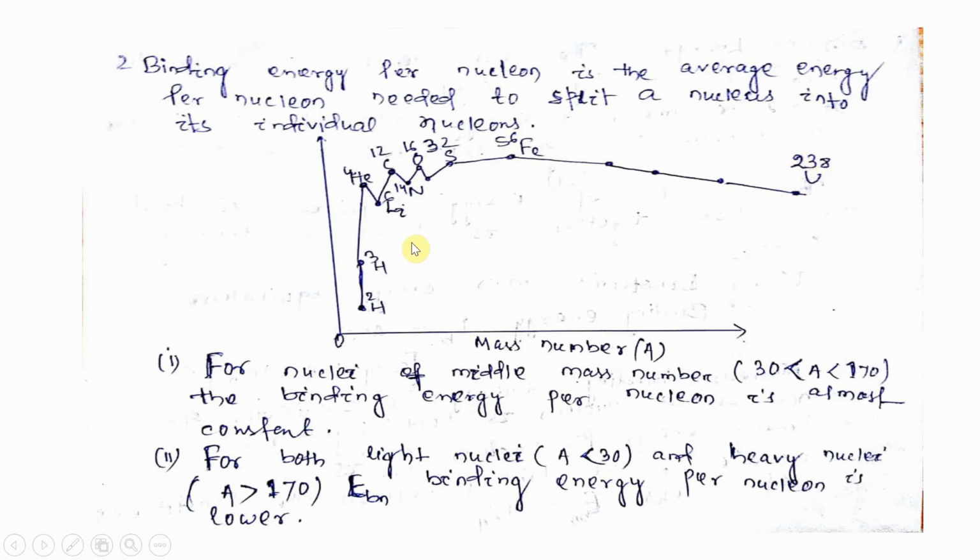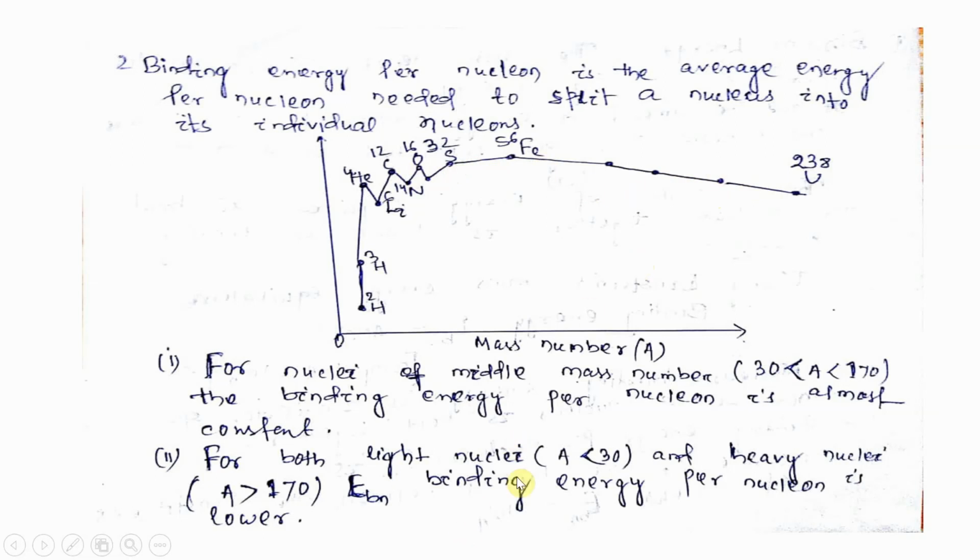So observing this curve, we can conclude that for the nuclei of middle mass number, meaning the mass number between 30 and 170, the binding energy per nucleon is almost constant. From 30 to 170 it is almost constant.